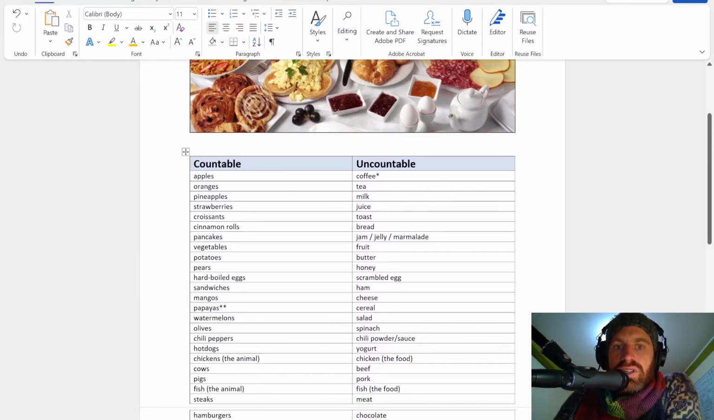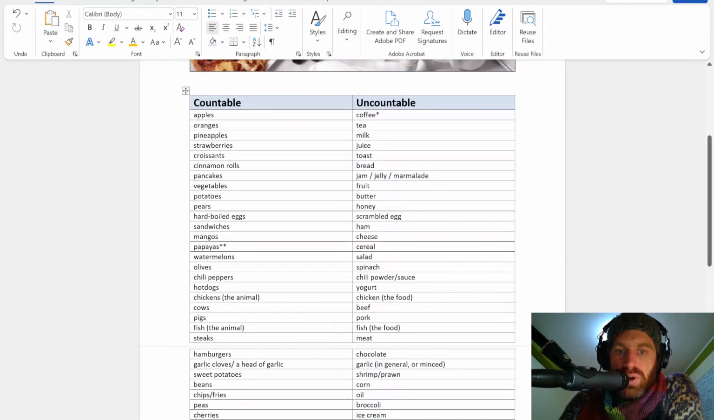So things like coffee, tea, milk, juice, remember liquids are uncountable. Things like bread, butter, honey, things like pasta are also uncountable, and things like cheese, beef, pork are also uncountable. So meats are uncountable.